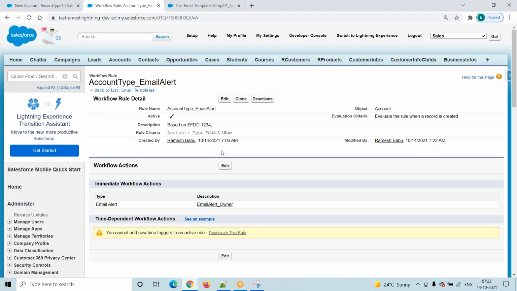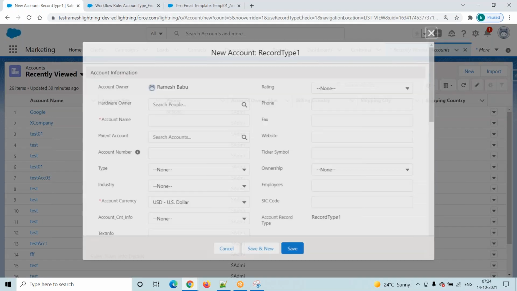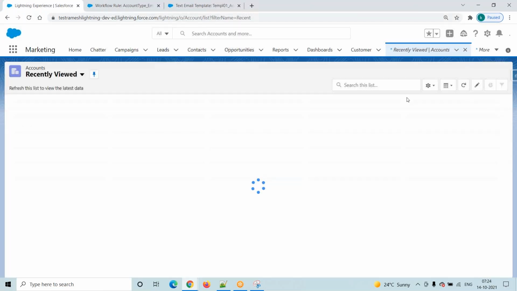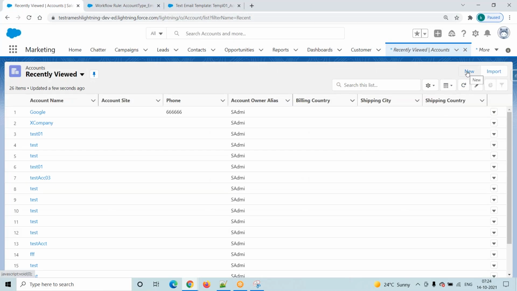In that account record, type is equal to other. Yes, condition satisfied. Then I will send an email alert to the account owner plus Akira Mohit. Now we will test this requirement. I will go to the Lightning version and click on this New button.